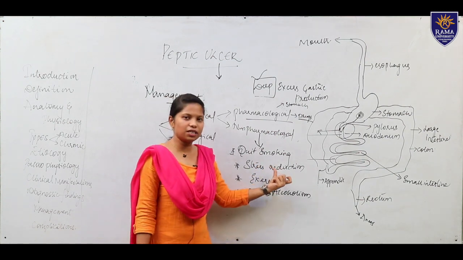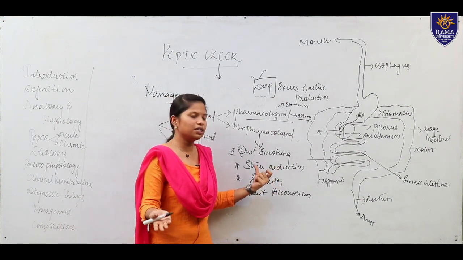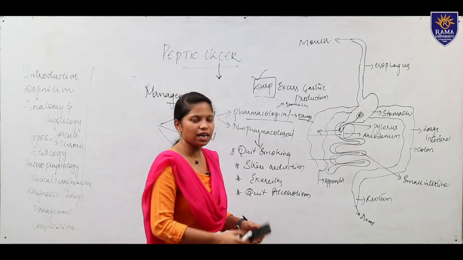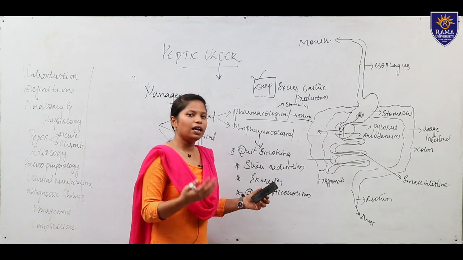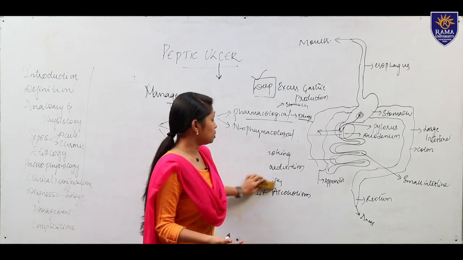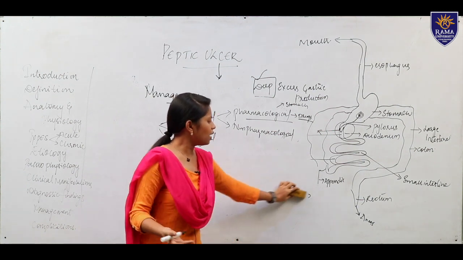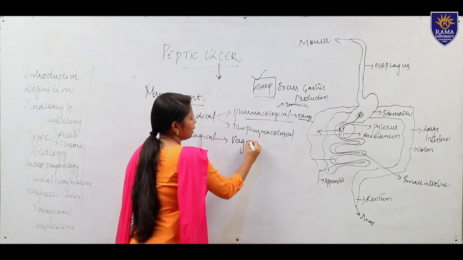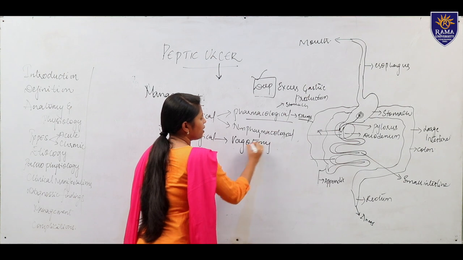Then stress is also one of the causes of peptic ulcer, so you give stress reduction. Then exercise like abdominal exercises, in order to reduce pain and discomfort to the patient. Moving to surgical management, we have vagotomy. By the name itself it is telling us, vagotomy.